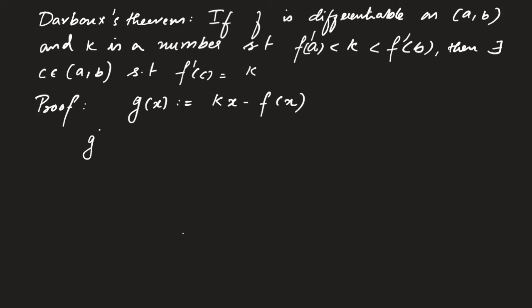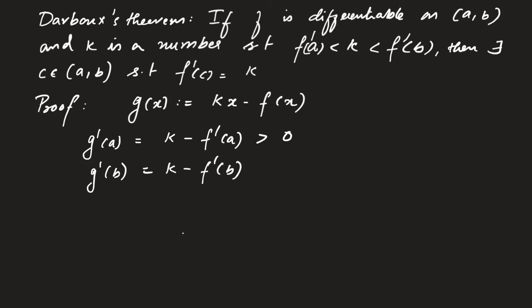So let's see what g dash of a is. g dash of a is equal to k minus f dash of a, which is greater than 0. Similarly, g dash of b is equal to k minus f dash of b, which is less than 0. By the previous lemma, there exists a delta such that g of x is greater than g of a if x belongs to (a, a plus delta), which implies that g does not attain a maximum at a.